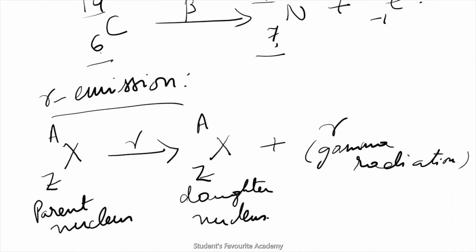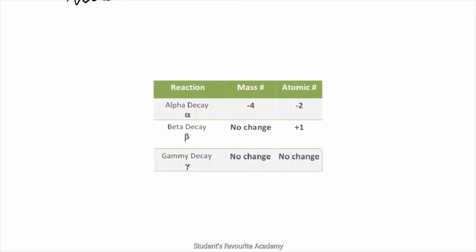So, if we summarize all these three emissions, we can summarize in a tabular column like this. So, when alpha decay happens, mass number reduces by 4, atomic number reduces by 2. Okay. When beta decay happens, there is no change in mass number, but atomic number increases by 1. And when gamma radiation or gamma decay happens, no change in mass number and no change in atomic number. Clear?